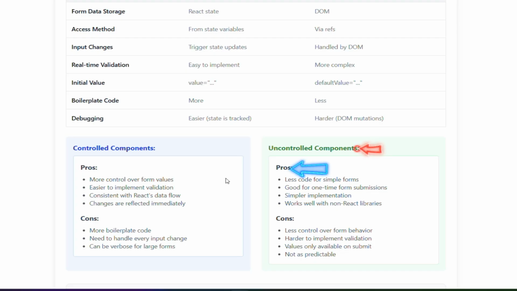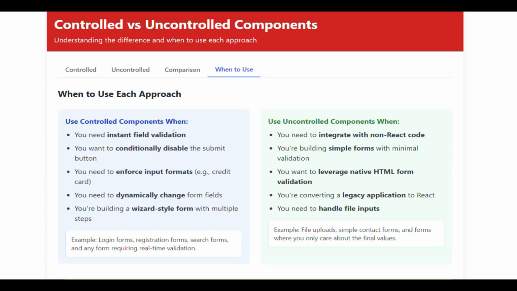Uncontrolled components. Pros: less code for simple forms. Good for one-time form submissions. Simpler implementation. Works well with non-React libraries. Cons: less control over form behavior. Harder to implement validation. Values only available on submit. Not as predictable.